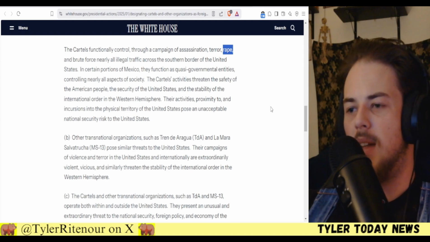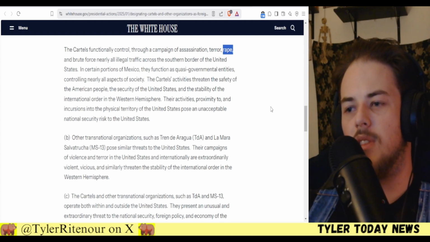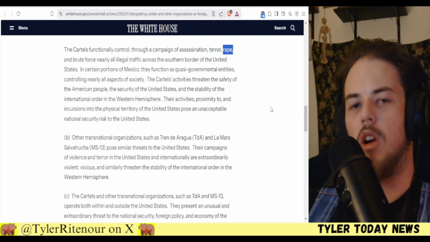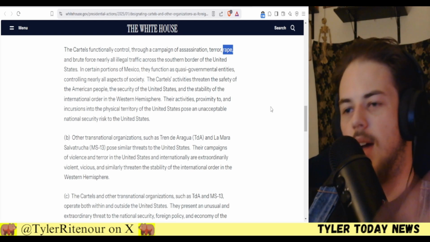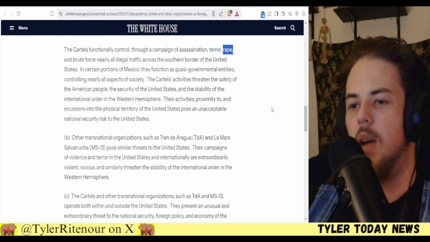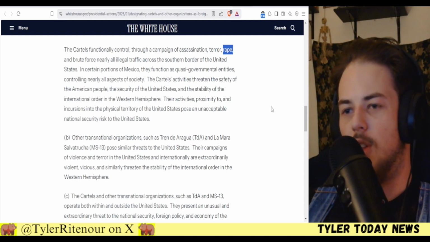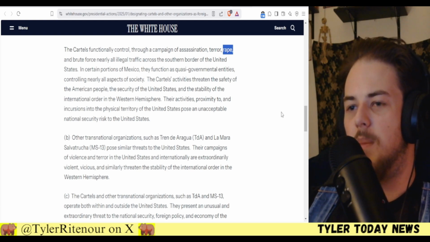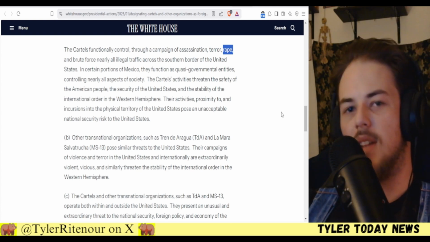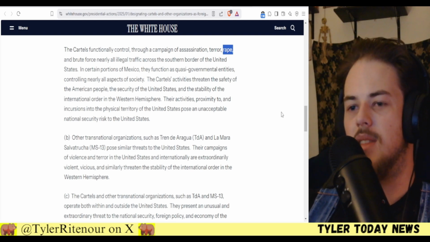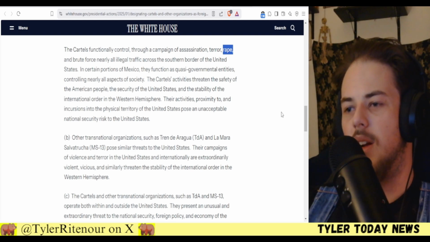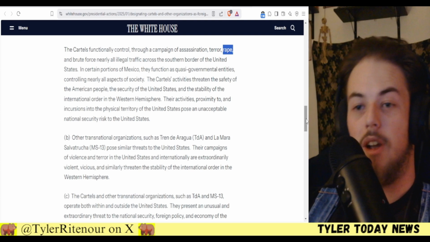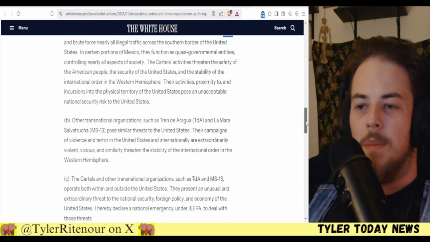I do care a little bit about Taiwan because they make a lot of our semiconductors, but we need to work on making that here. If we can start making semiconductors here, then I don't care about Taiwan after that. But overall, I really don't care about Taiwan. Ultimately, the only reason I have some care for them is, like I said, the semiconductors. But no, we are directly affected by what goes on in Mexico and the cartels there. So I would be all for military action, which looks like we are about to get. So I'm all for it.